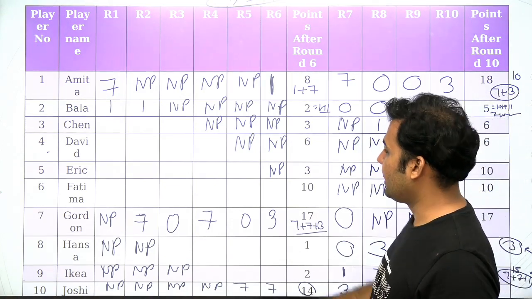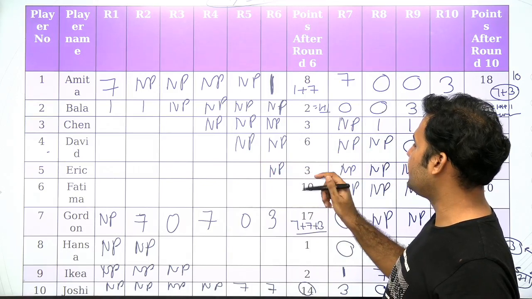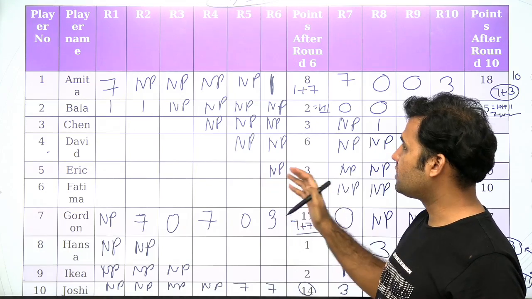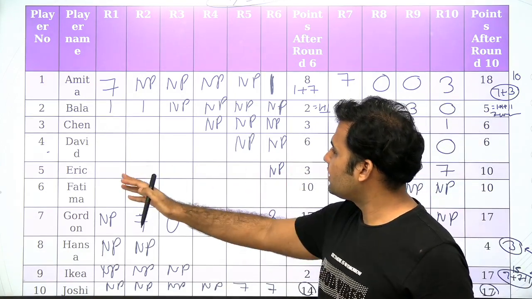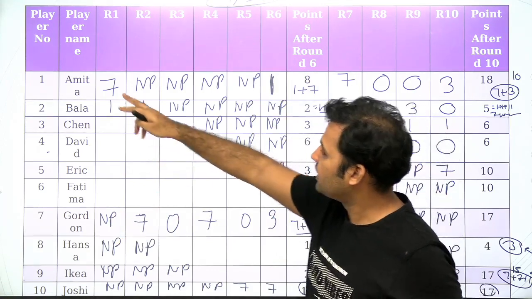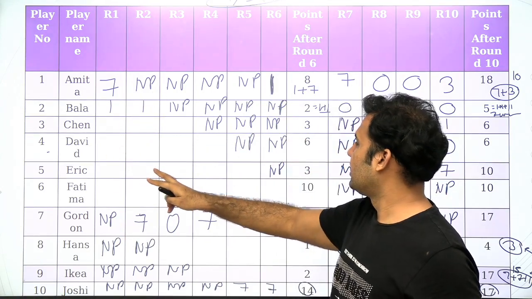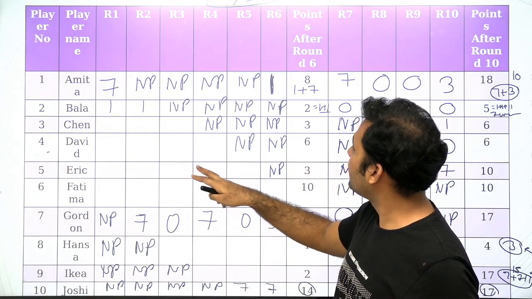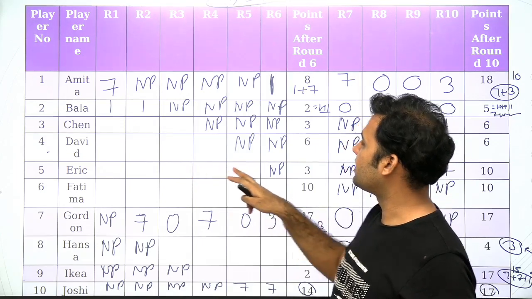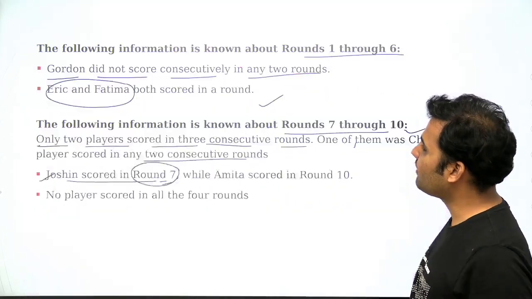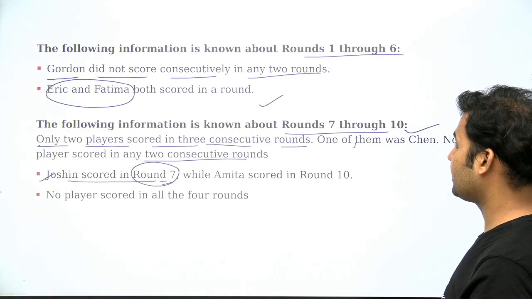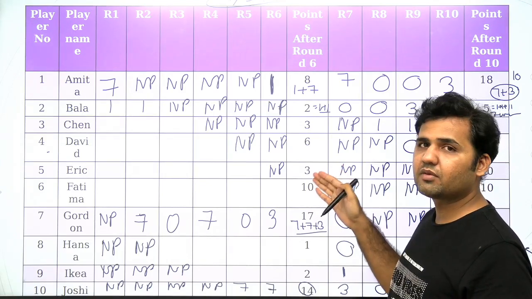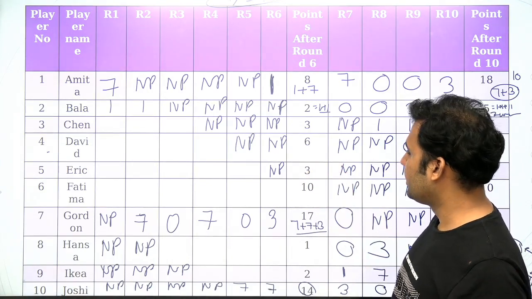Okay, Eric and Fatima. Eric is scoring 3 points, and the 3 points can be obtained by 1 plus 1 plus 1 or 3 plus 0 plus 0 and so on. 1 plus 1 plus 1 is not a possibility because we know that 1 cannot come over here, 1 cannot come over here. But do we have any other information related to Eric? No, we do not have any other information. Okay, let's see then. So the possibility for Eric is that Eric can have 1 plus 1 plus 1 or 3 plus 0 also.